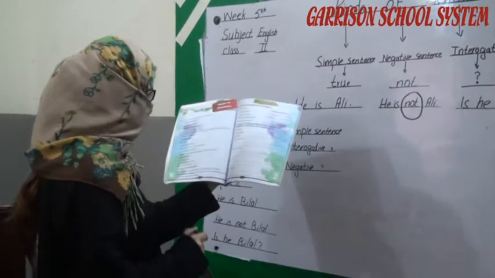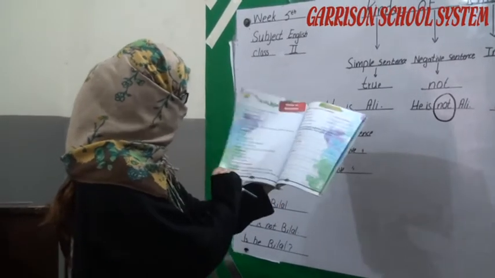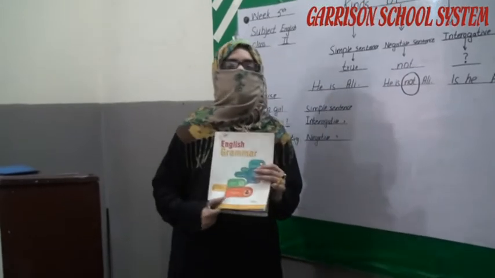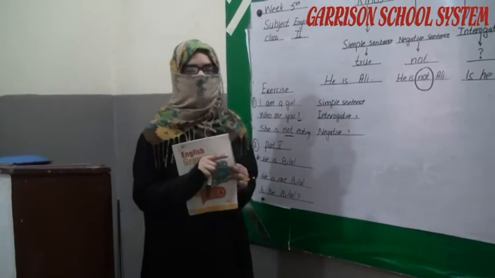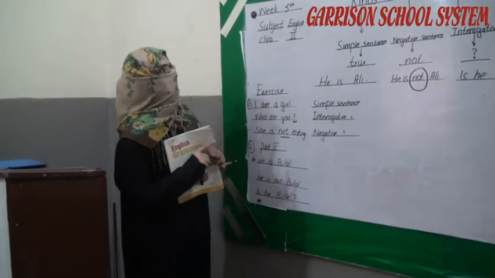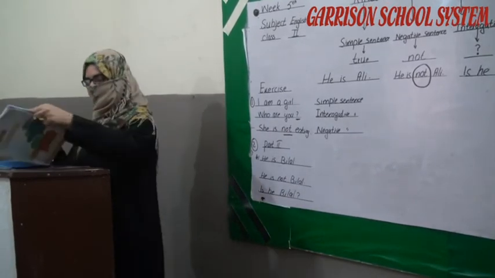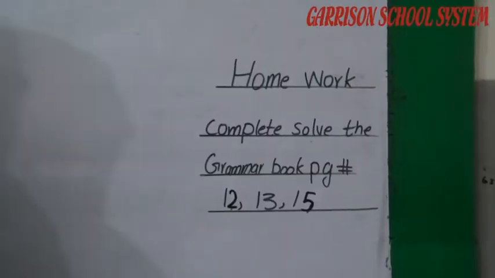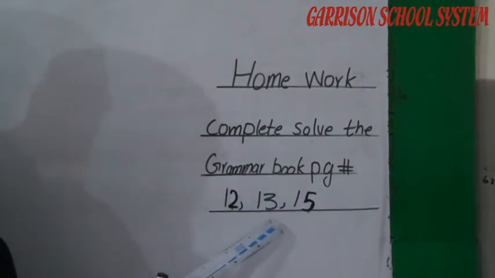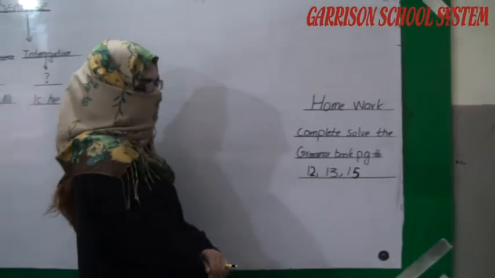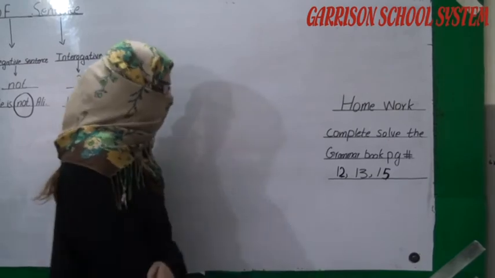Okay students, now here is the task for you. You have to complete it in the whole week. We learned in both chapters about sentences and kinds of sentences. I will come here again next week. Read these two chapters. Students, now here is the homework task for you. Solve grammar book pages number 12, 13 and 15 in the whole week under the guidance of your parents and tutors. Okay, thank you so much.